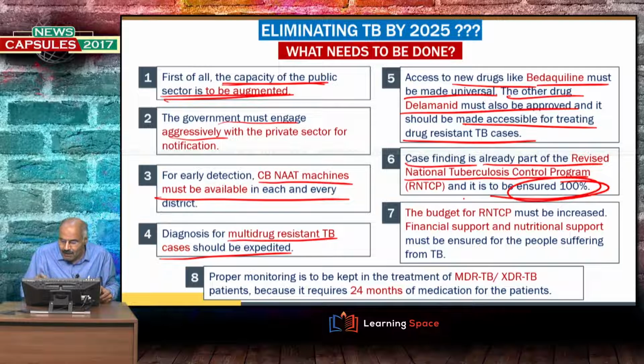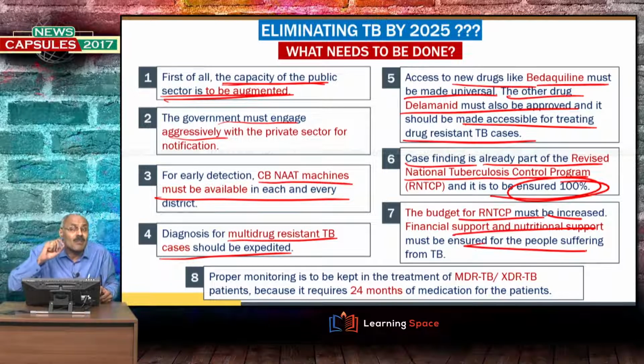Next, the budget for RNTCP, the revised National Tuberculosis Control Program, must be increased, and financial support and nutritional support must be ensured for the people suffering from TB. Another point is that proper monitoring is to be kept in the treatment of MDR TB or XDR TB.